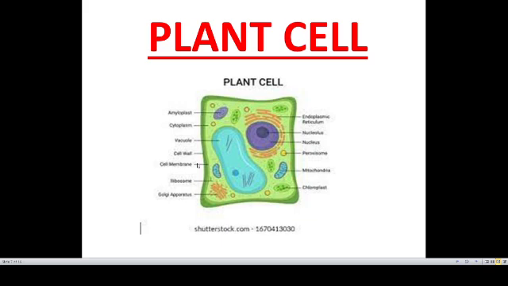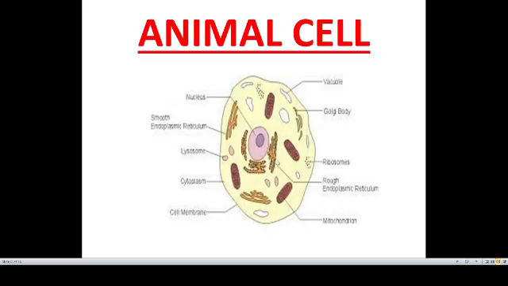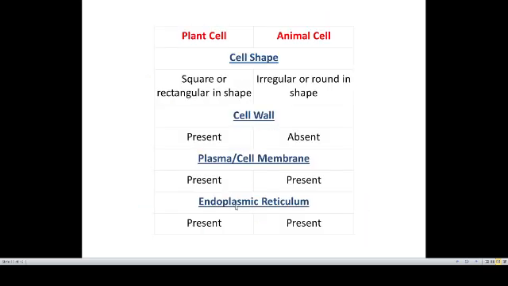They are a semi-permeable membrane that surrounds the cell. Their function is to allow certain substances inside the cell and others to get out of the cell. Here is the cell membrane in a plant cell, whereas in an animal cell you can see it over here. Okay. Fourth point is endoplasmic reticulum.